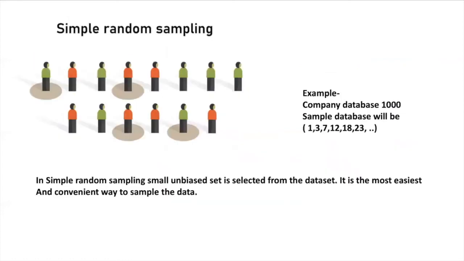First of all, what do you mean by simple random sampling? In simple random sampling, a small unbiased set is selected from the data set, or it is the easiest and most convenient way to sample the data.